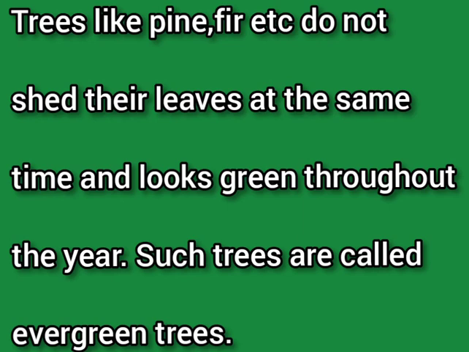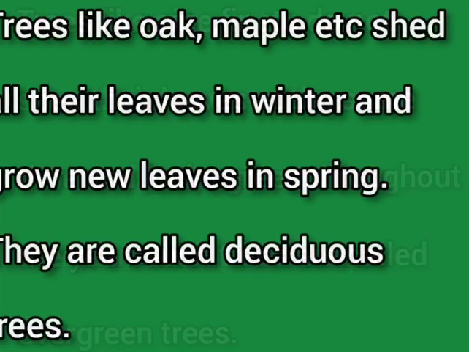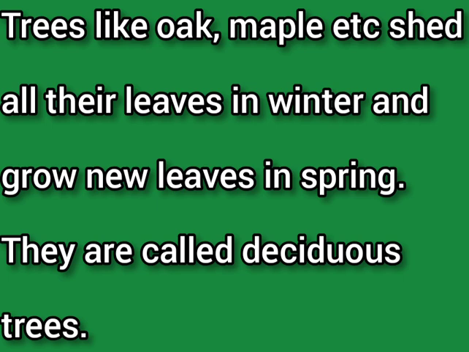Trees like pine, fir, cedar and spruce do not shed their leaves at the same time and remain green throughout the year. Such trees are called evergreen trees. Trees like oak, maple, birch and beech shed all their leaves in the winter season to protect themselves from the cold, and new leaves are grown in spring. Such trees are called deciduous trees.